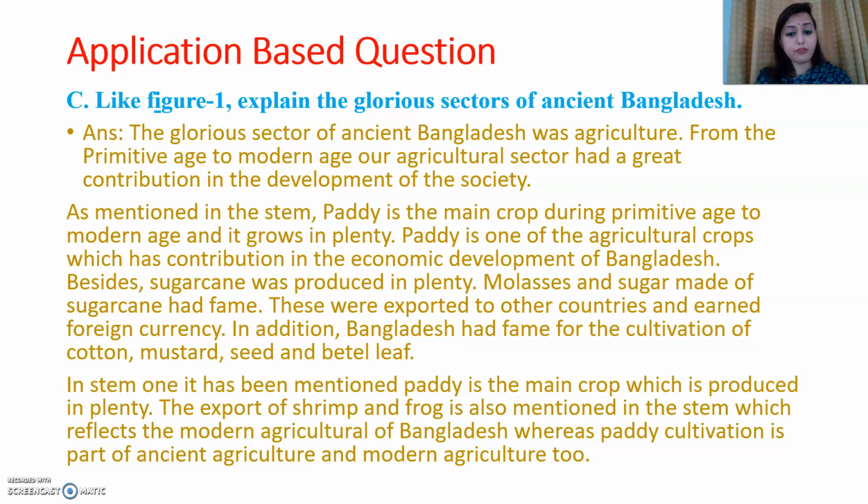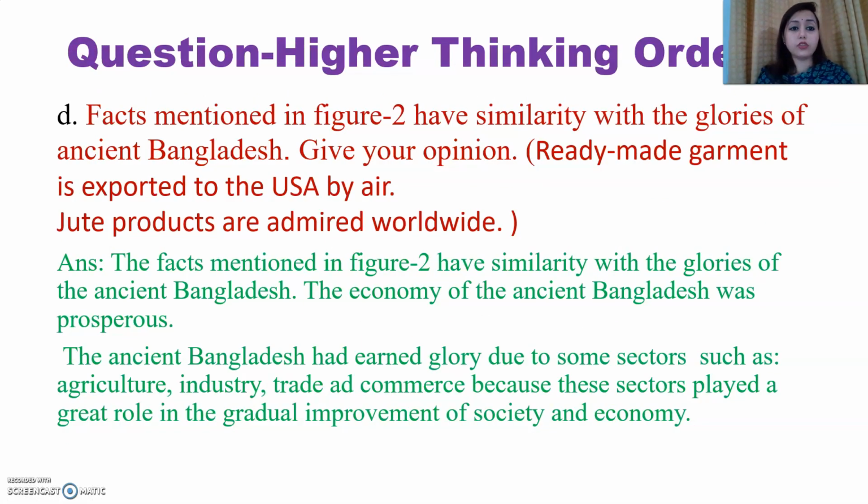But exporting shrimp and frog actually was not that much popular that time, but now it is very much popular, and these are also agricultural products. Okay, farming fishes. Now see, through farming fishes or shrimp, we can also get foreign currency when it is exported. Now see the next one, that is called question higher thinking order. You will have to write down the answer in order. Okay, you will have to show the relevancy.